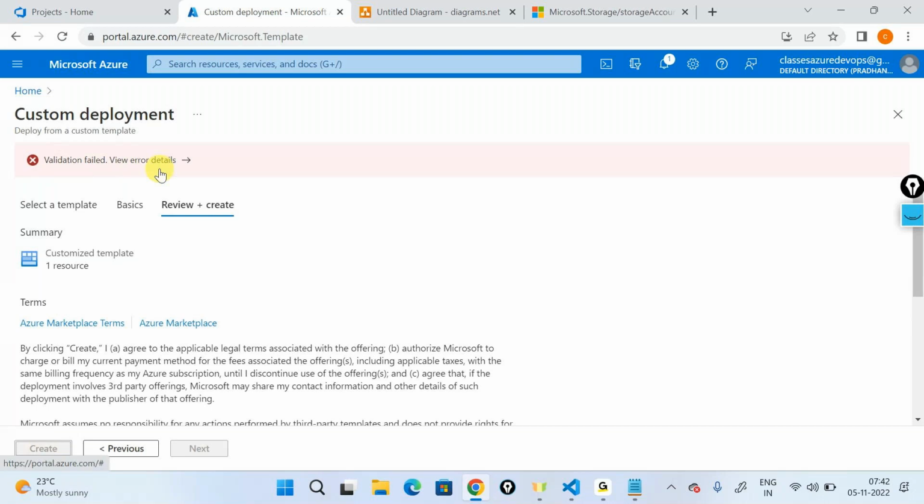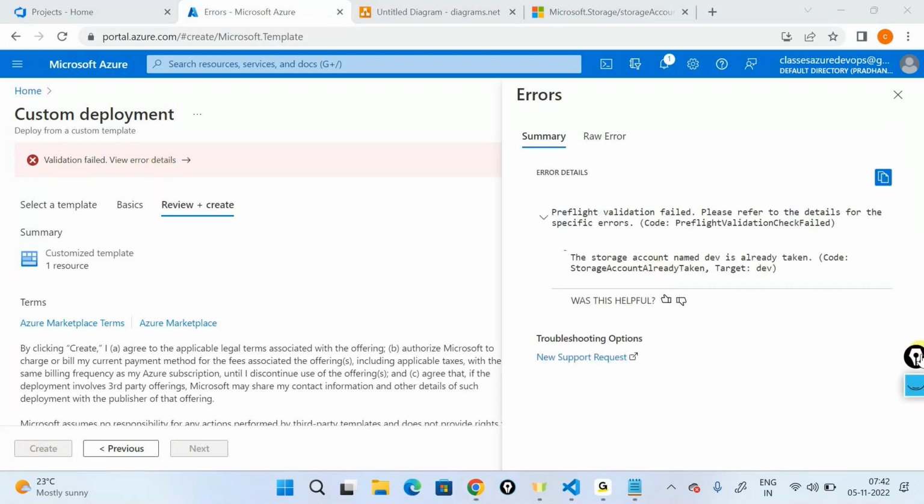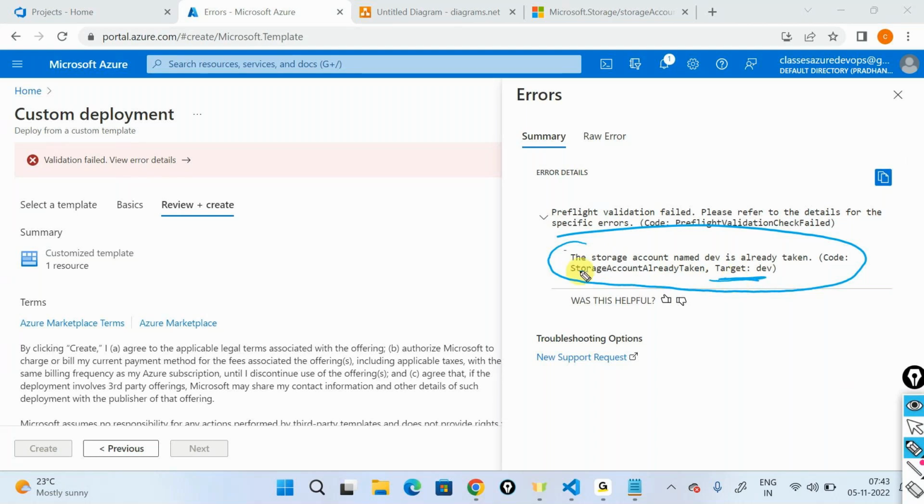If you check the details, this is going to tell you that the pre-flight validation check failed, meaning before I create it, I'm trying to see whether I can create it or not. And it's telling me that the storage account with this name is already taken. You cannot really create this. So the storage account name is already taken, and it will not even let you go ahead and create it. Let alone deploy it, it will not even let you hit the create button here.